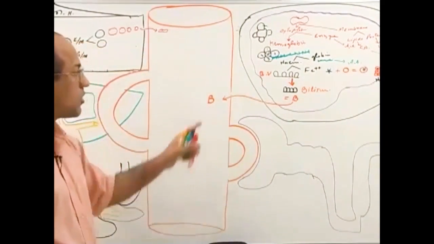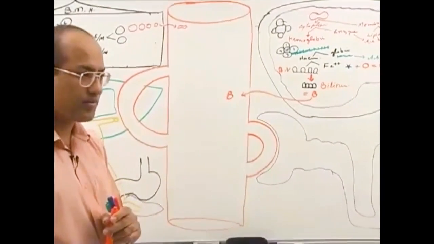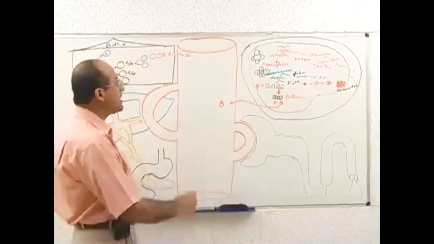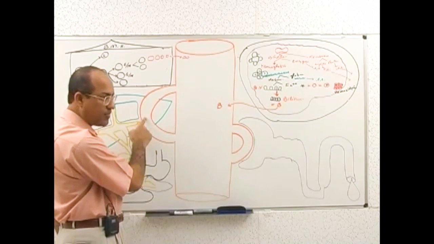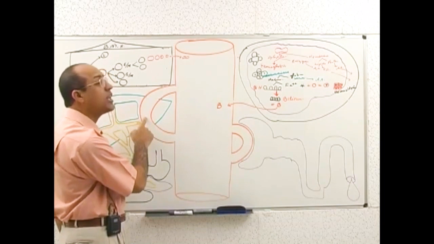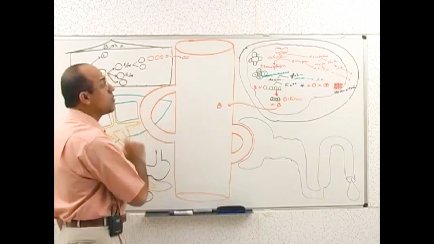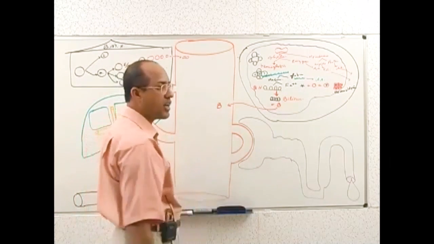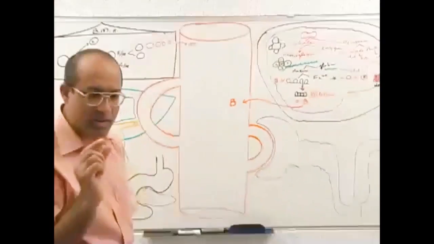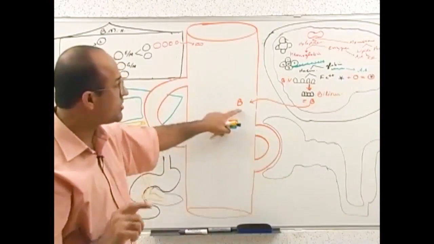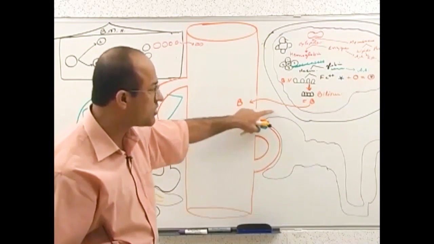As I told you, bilirubin is a highly toxic molecule, right? And it should be carried to the liver to be destroyed, to be eliminated out of the body. But bilirubin is a very small molecule. It has a tendency to leak from the capillary wall into tissues. Bilirubin is a very small molecule, and it has a tendency to leak out from capillaries.